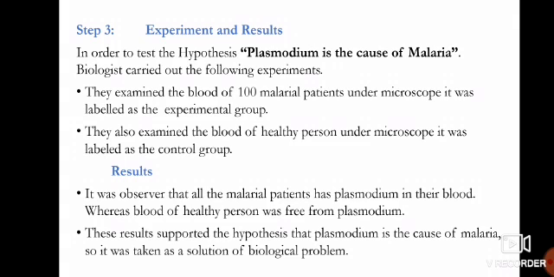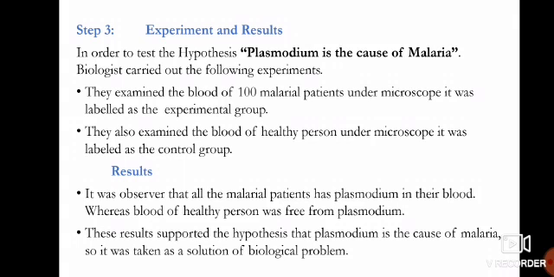They examined the blood of 100 malarial patients under a microscope, and they also examined the blood of healthy persons under a microscope, labeled as the control group. It means that in an experiment they make two groups: the experimental group and the control group.